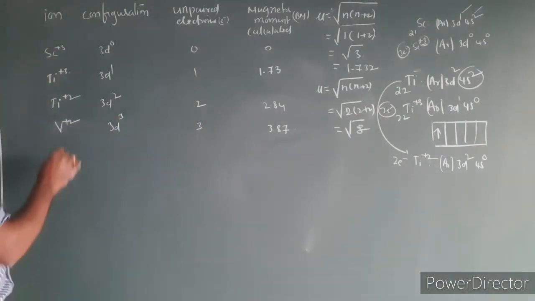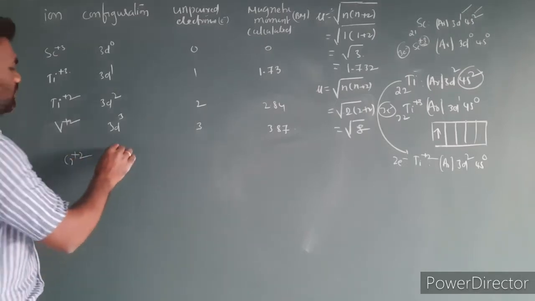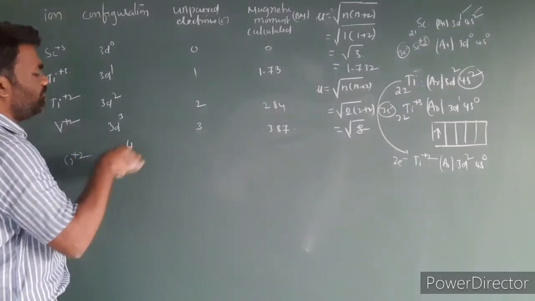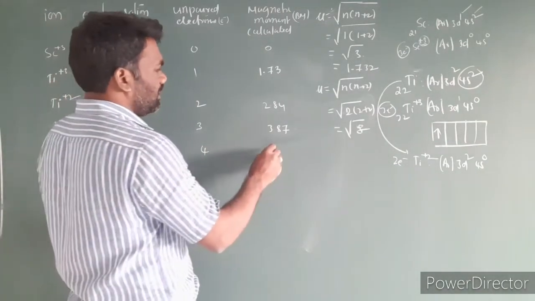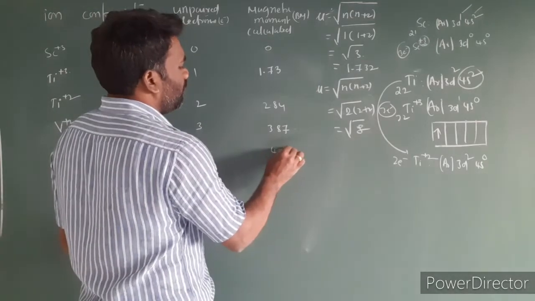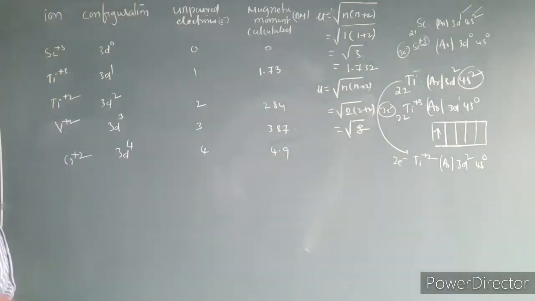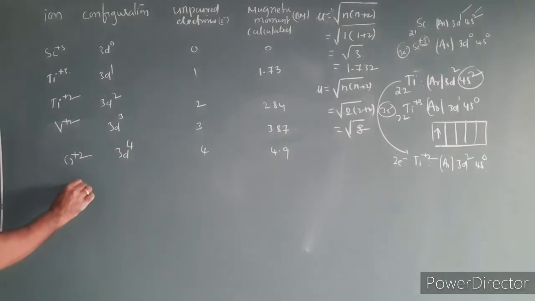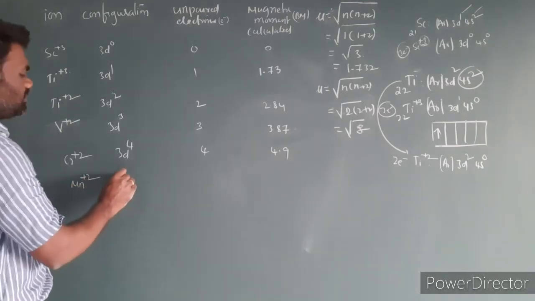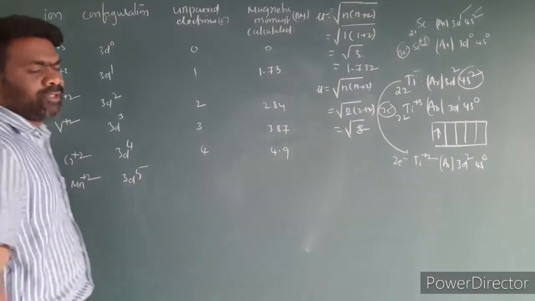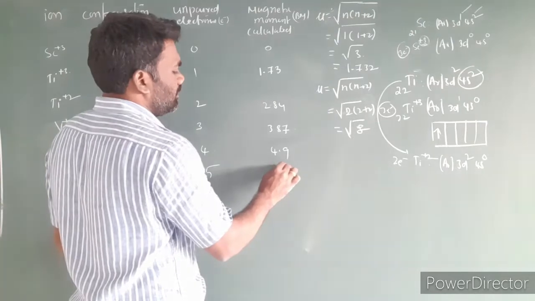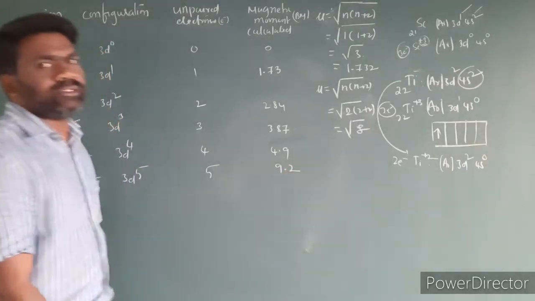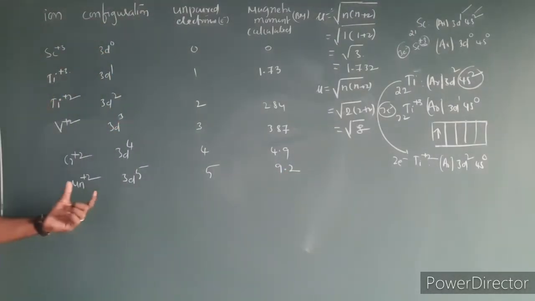In a similar way we do the others. Next is chromium plus 2, configuration 3d4, number of unpaired electrons is 4, and the magnetic moment is 4.9. Next, after chromium, we get manganese plus 2, configuration 3d5, number of unpaired electrons is 5, and the magnetic moment is 5.9. So this is the magnetic moment of Mn plus 2.